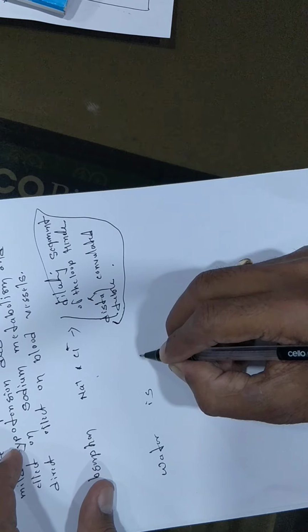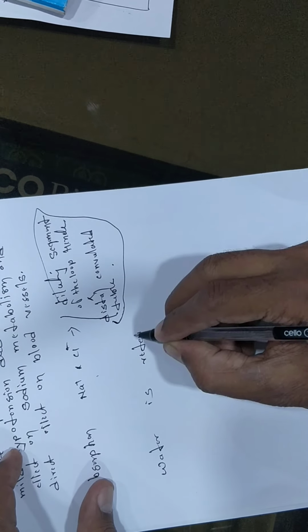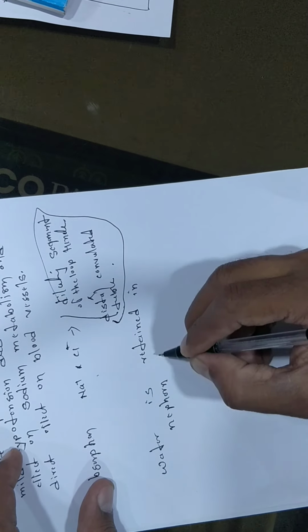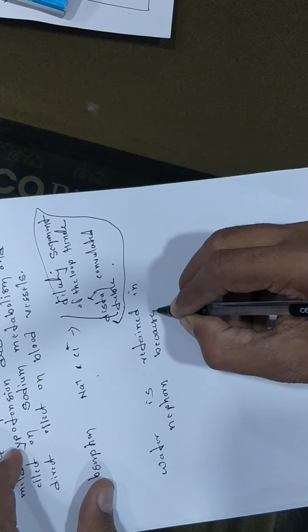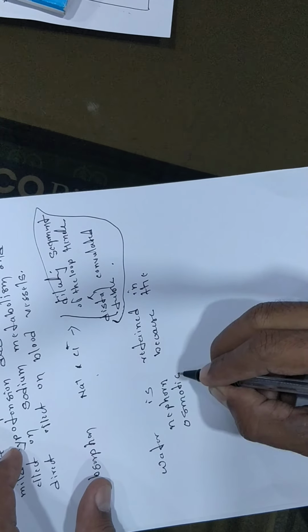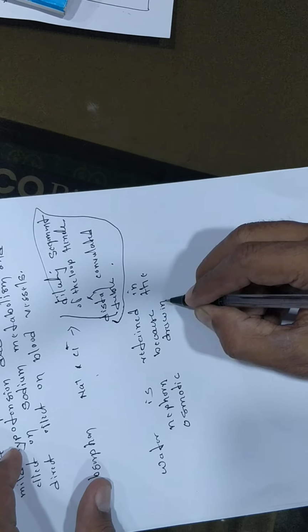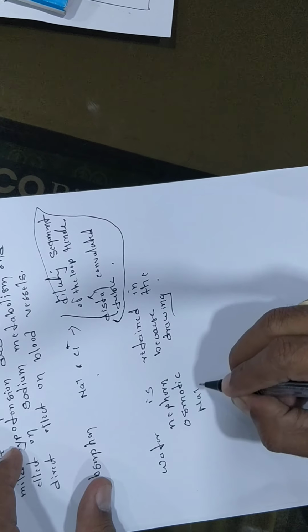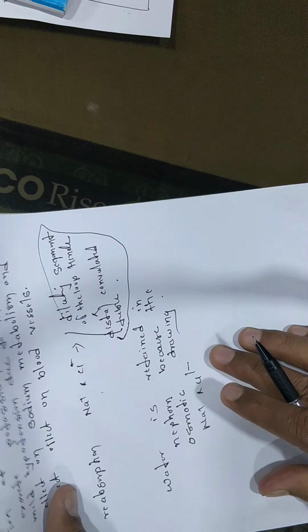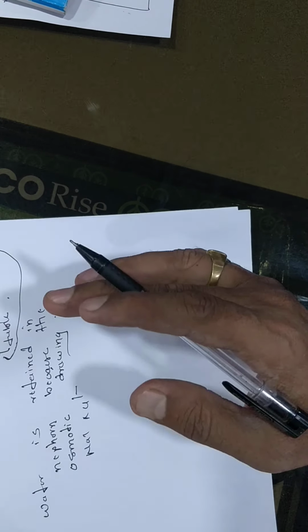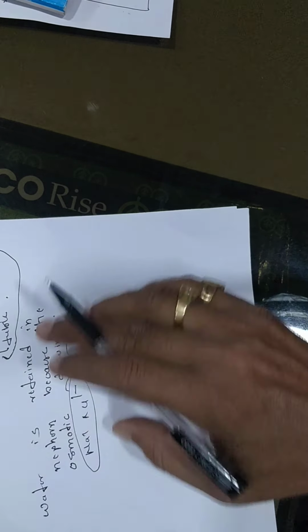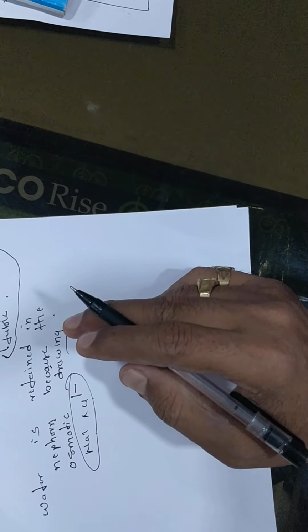Water is retained in the nephron because of the osmotic drawing power of sodium and chloride ion.